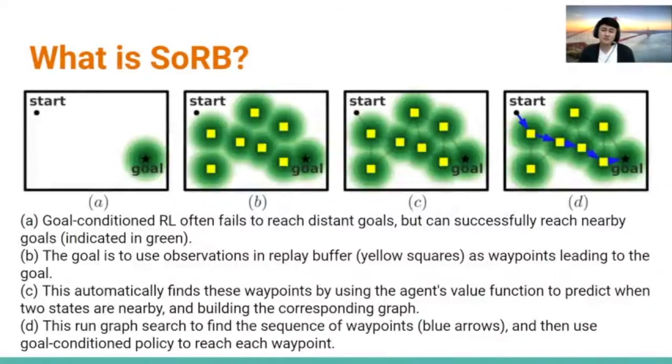Then, what is Search on the Replay Buffer? Look at A. Standard goal conditioned reinforcement learning fails to reach distant goals. And look at B and C. The agent observes states in the replay buffer as waypoints leading to the goal, by using the agent's value function. And D. The agent can run graph search to find the sequence of waypoints, and then use the goal conditioned policy to reach each waypoint.